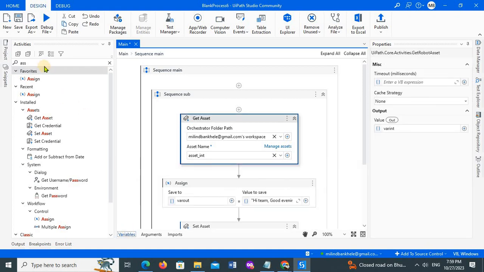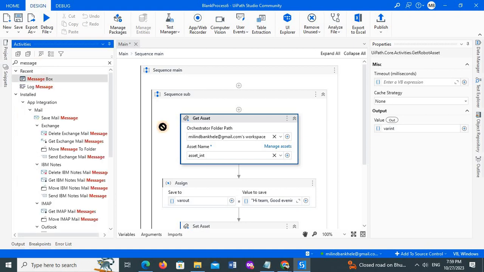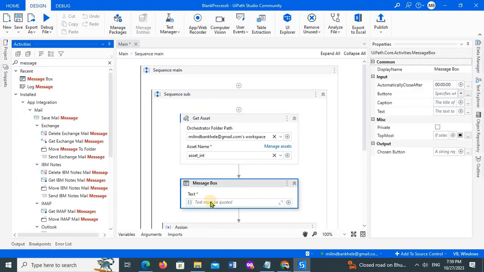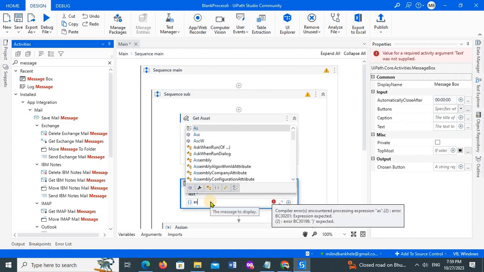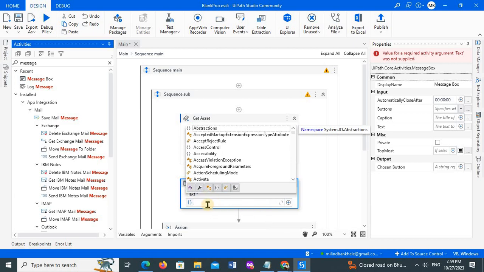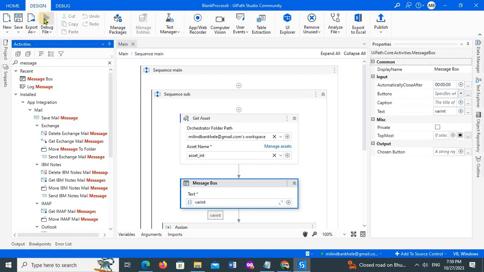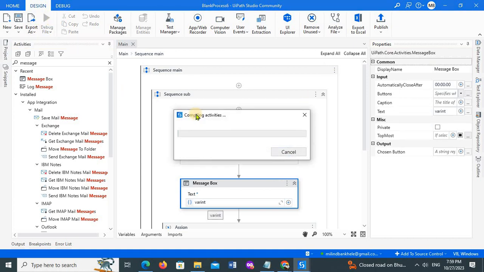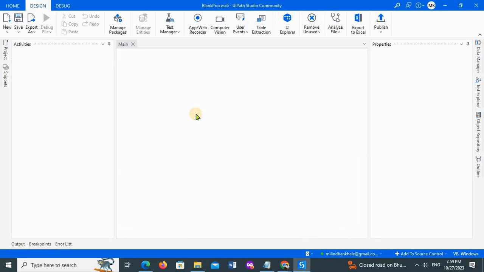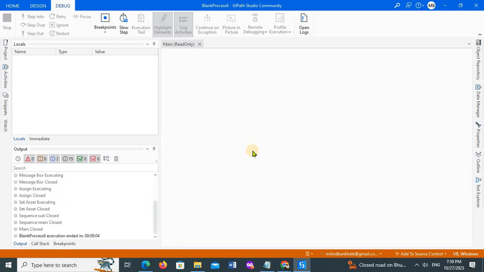Now if I want to access it, simple, I'll use a message box and use var int. The same way you can update the existing value as well: get asset, set asset, simple. But whichever data type already exists, the same data type we need to pass there, otherwise it will give an error.